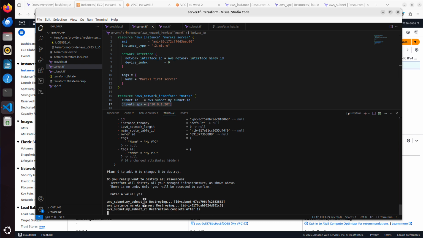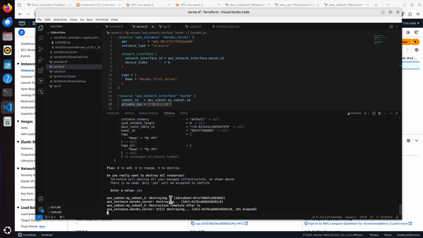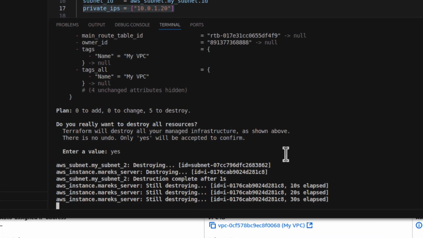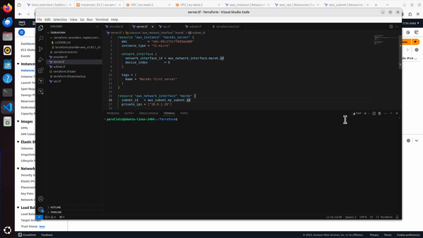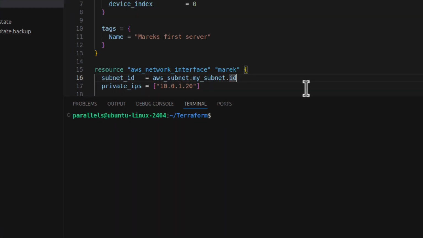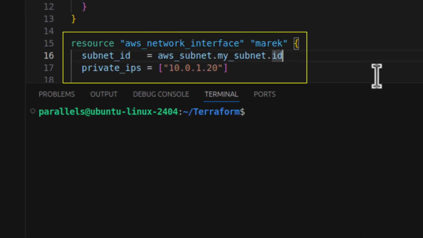And it starts with subnet 2, which is not referenced. Then Marek's server with the interface. Now the interface itself. Then the subnet that was referenced by that interface. And the VPC at the very end. So the order is exactly opposite to what it was when we applied that infrastructure. Hope that makes sense. So we know how to configure multiple resources and how one resource might depend on another resource. Like here, this network interface will only be created once we have subnet created.